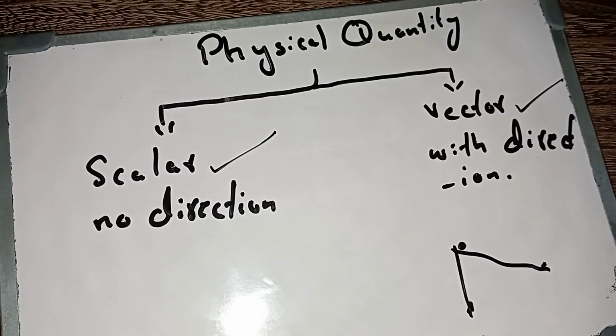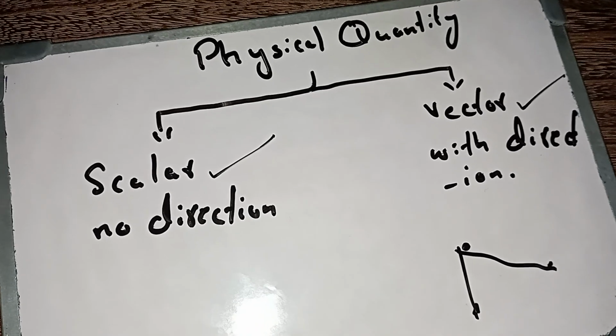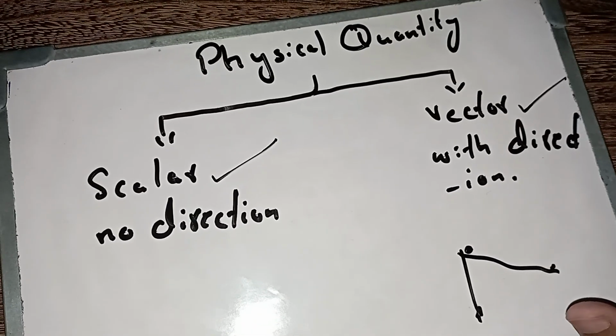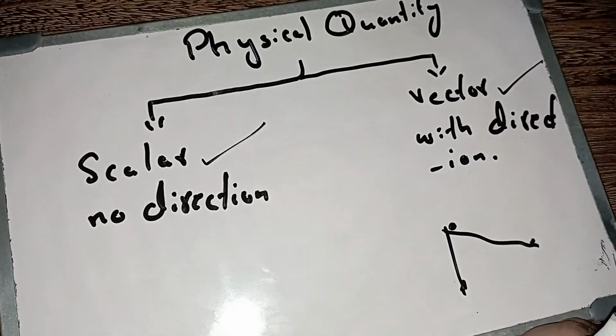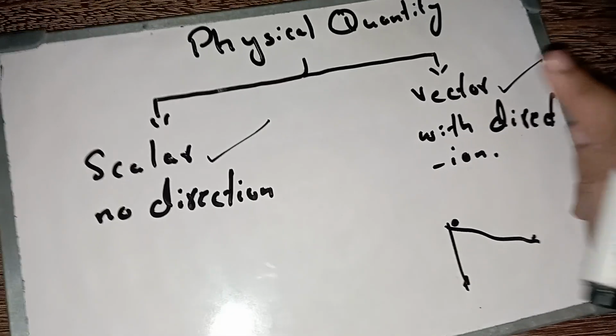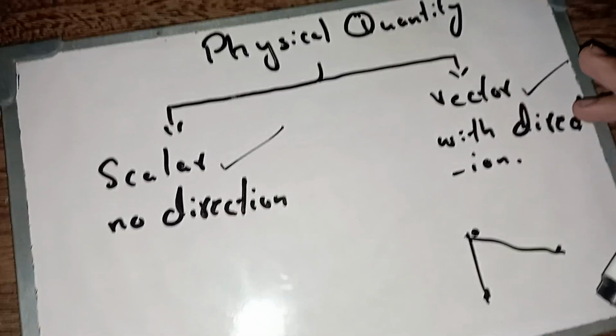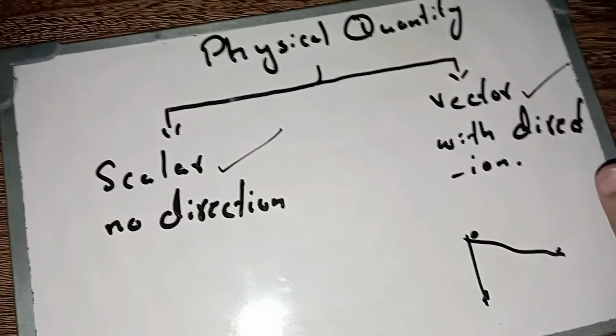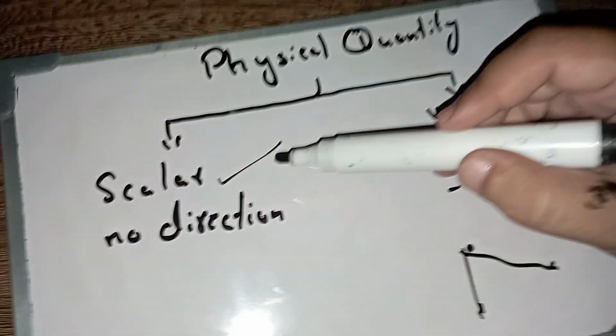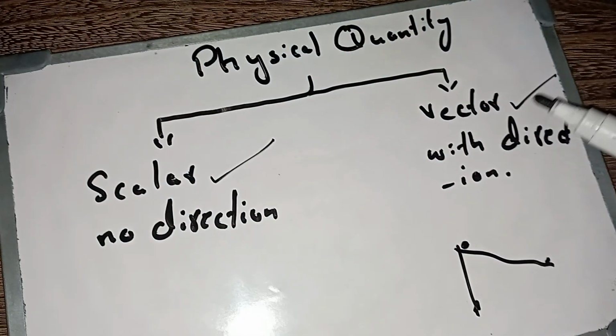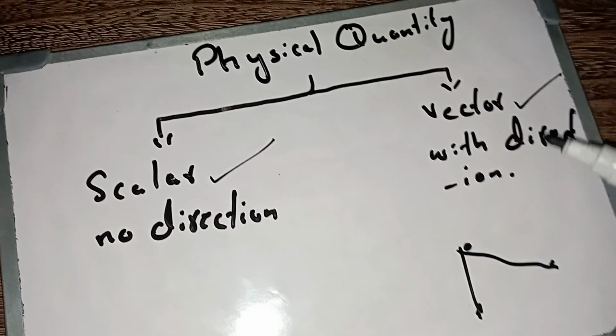So now, physical quantities are basically those quantities which can be measured. With the measurement we can have three things. We can measure a thing by three things: a unit, magnitude, and a direction, where direction is optional. There are a few quantities which have no direction, those are called scalar quantities, and there are a few quantities which have direction, which are called vector quantities.